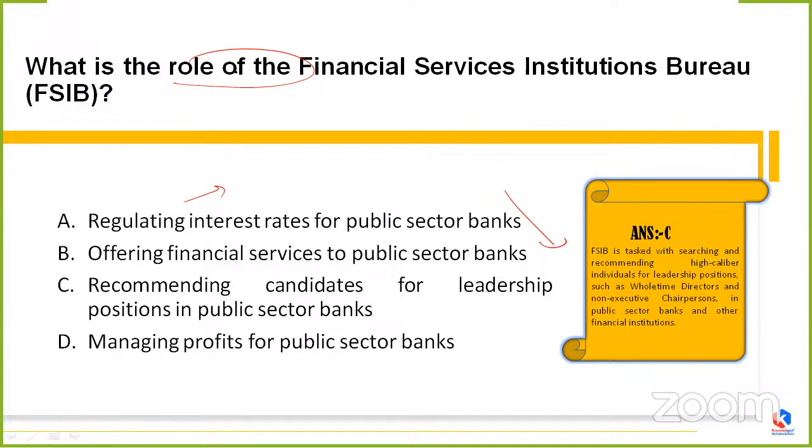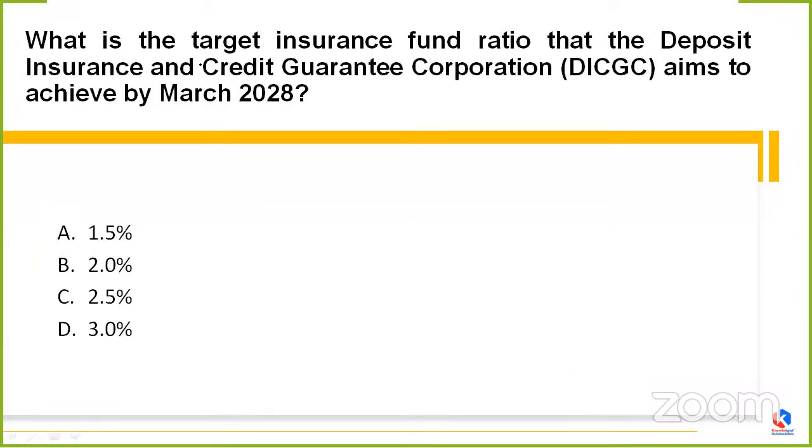See, basically this Financial Services Institutions Bureau, yeah, Ravindra, very good. You are saying Mumbai. So basically FSIB, it is a segment or a part of the Reserve Bank of India. And who is the current head of it? Dr. Anand Rao Nair. Okay, and this particular position is situated also in the Dr. Anand Rao Nair Marg in Central Mumbai. Clear? Okay. So the next question is asking, what is it asking us?